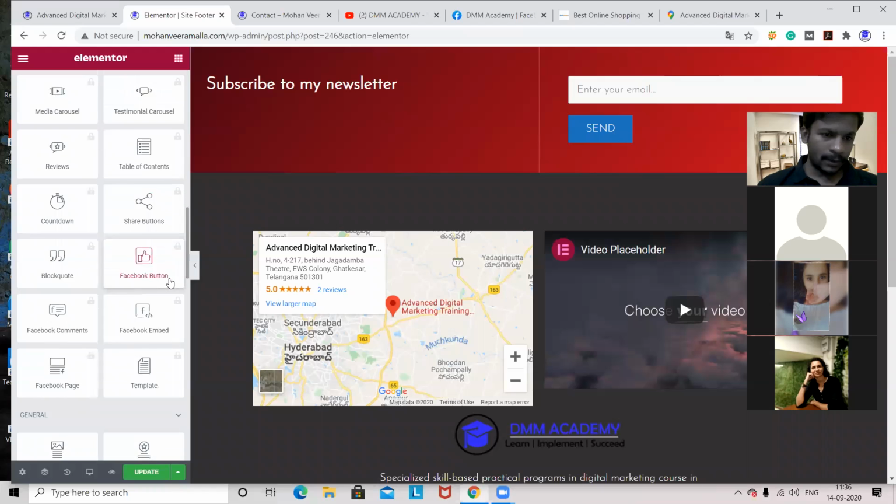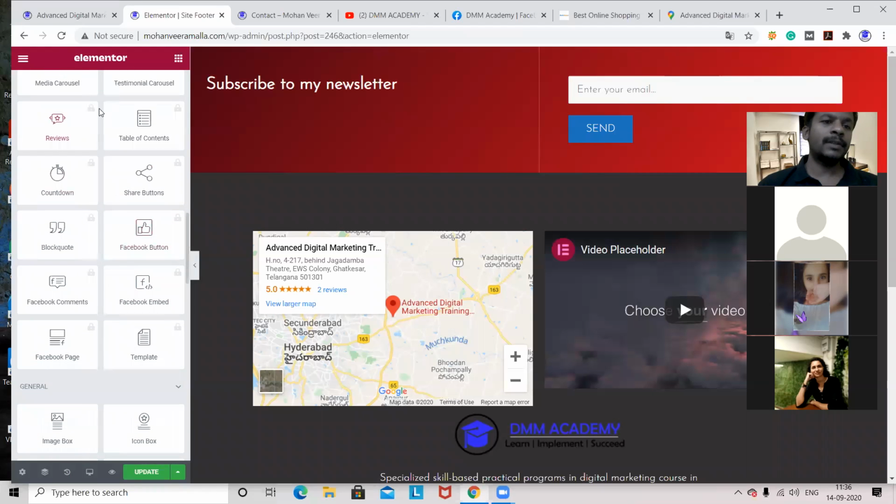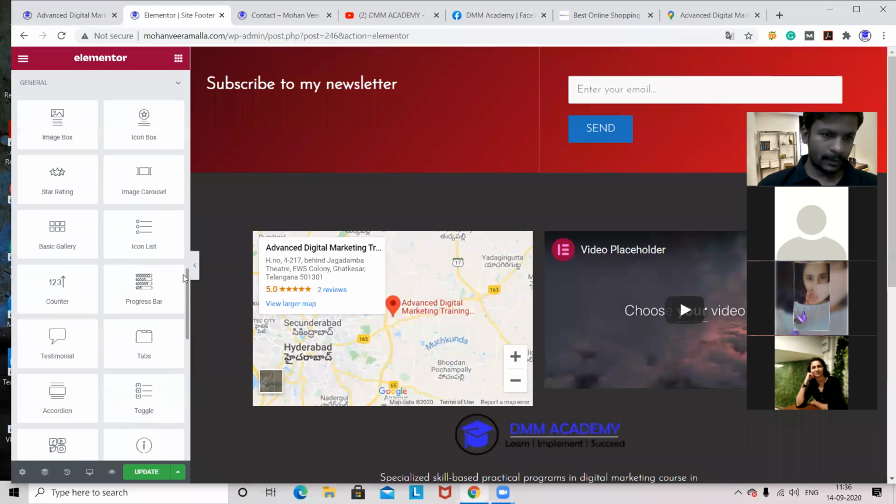Here in Elementor also we have paid versions. Why? Because you can see the lock symbol here. Some properties have lock symbols. That means these are the pro versions. If you buy Elementor, then only you can use these properties.